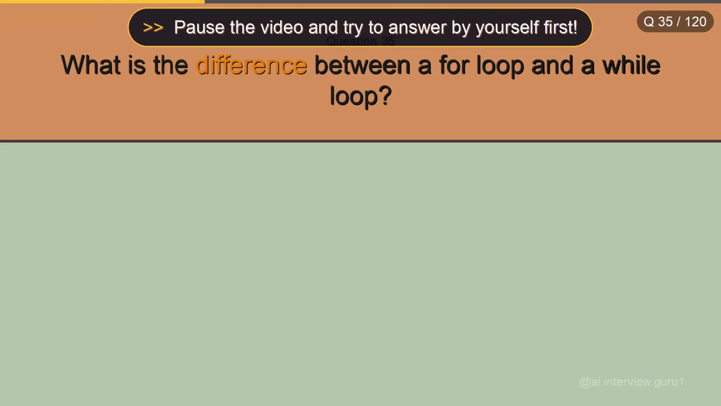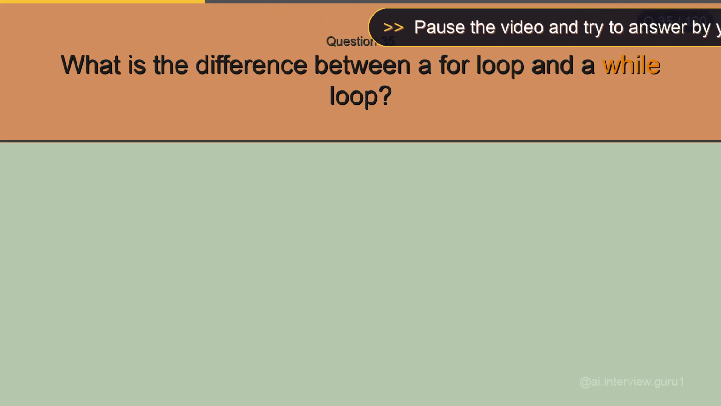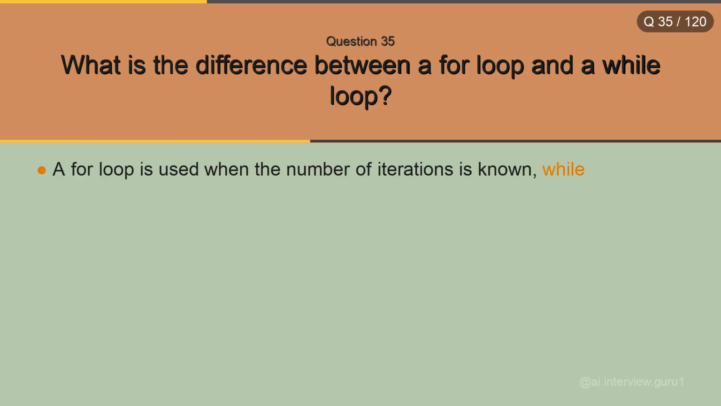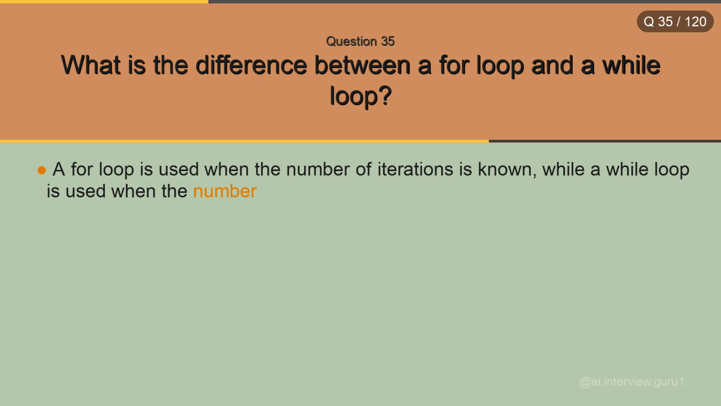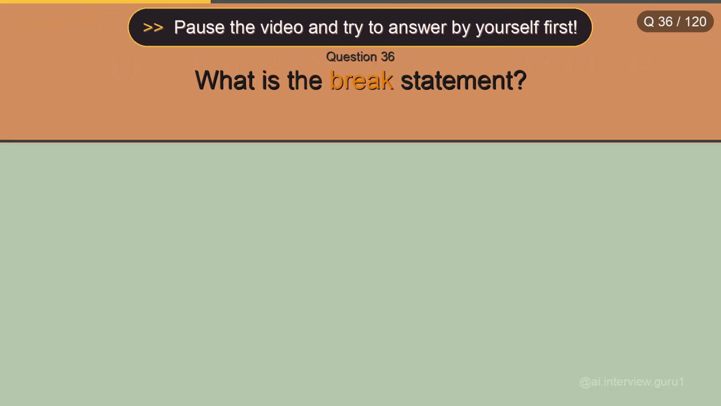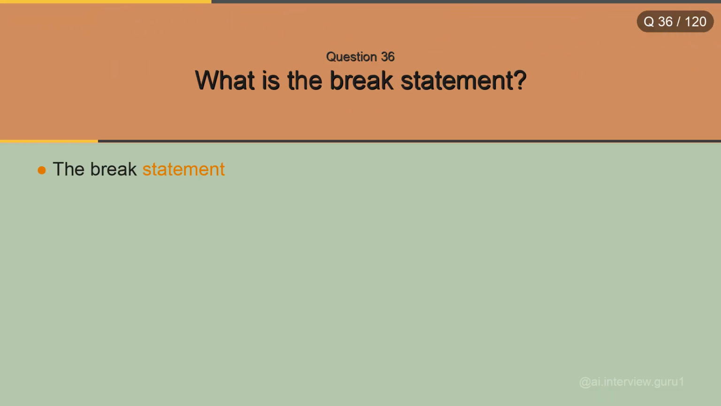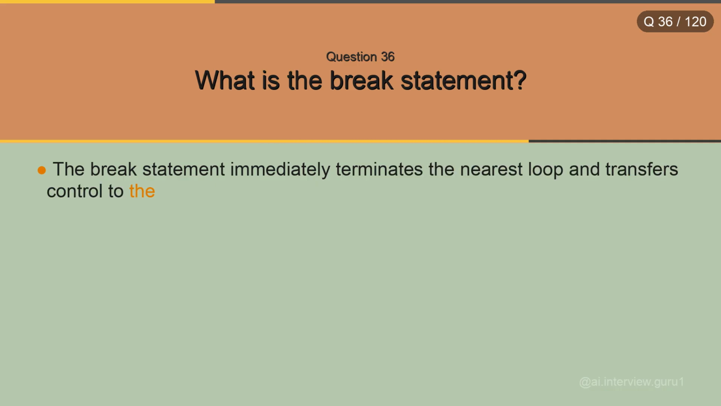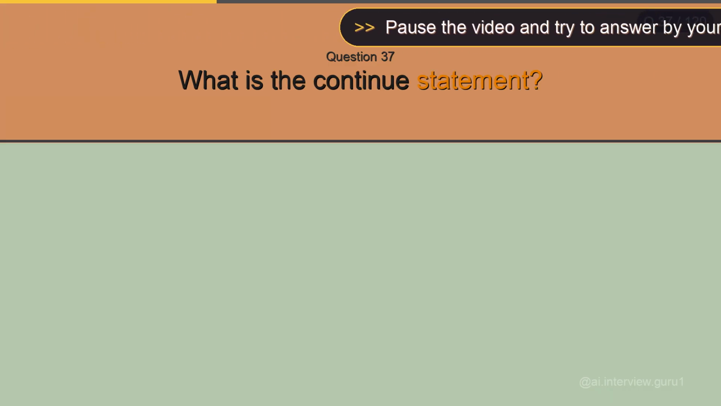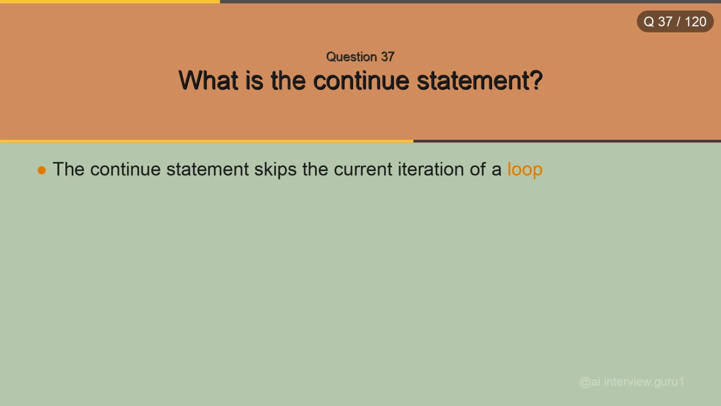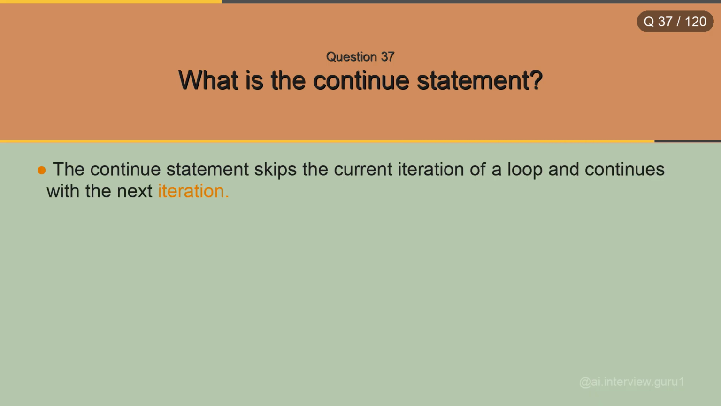What is the difference between a for loop and a while loop? A for loop is used when the number of iterations is known, while a while loop is used when the number of iterations depends on a condition. What is the break statement? The break statement immediately terminates the nearest loop and transfers control to the next statement after the loop. What is the continue statement? The continue statement skips the current iteration of a loop and continues with the next iteration.